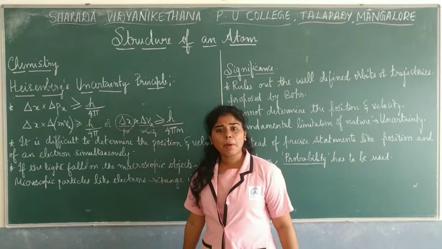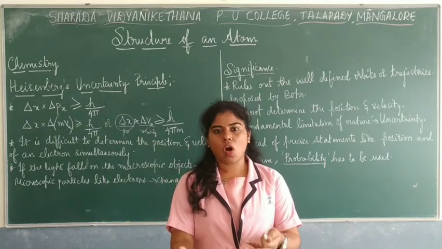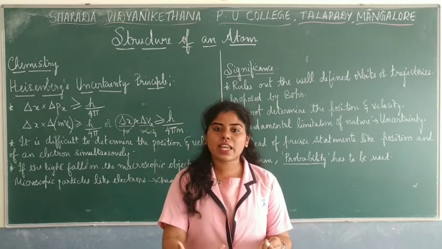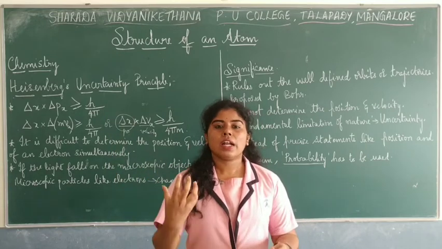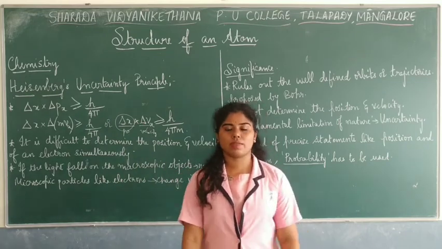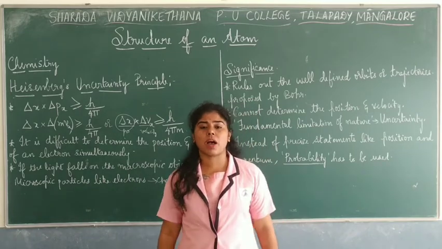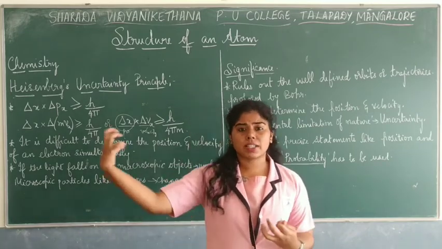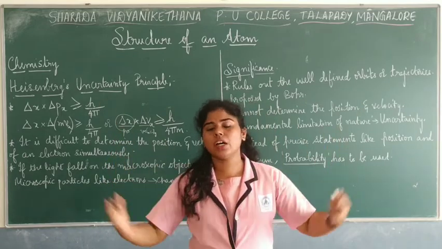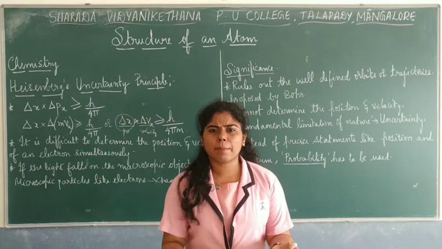So if you are talking about this concept, in order to determine a position or the velocity, what do we have to do? We have to see it. How do we see it? By passing light. Now, if the light is being passed through a macroscopic object, the objects which have larger masses, macro means bigger, what actually happens here?